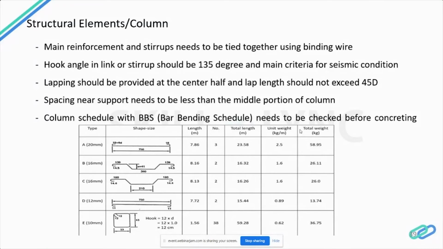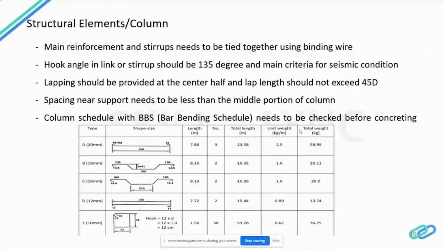So the lapping should be provided in the central half of the member length, and lap length should be 45D, where D is the diameter of the bar. In the central half of the member, the lapping bars should be alternate. They should not be in the same position; they should be in alternate positions if possible. Next, the spacing near the support should be less, because it will be a junction where pouring or vibrating the concrete is difficult. So the spacing near the support should be less than in the middle portion of the column.